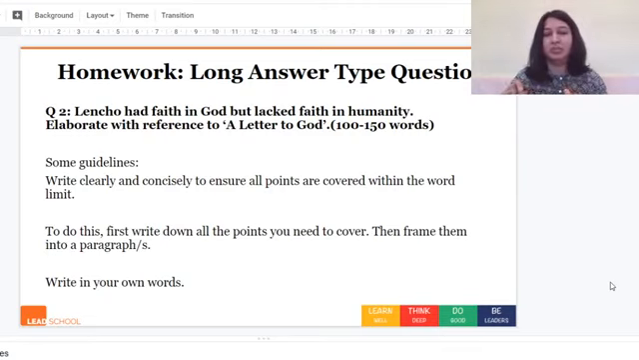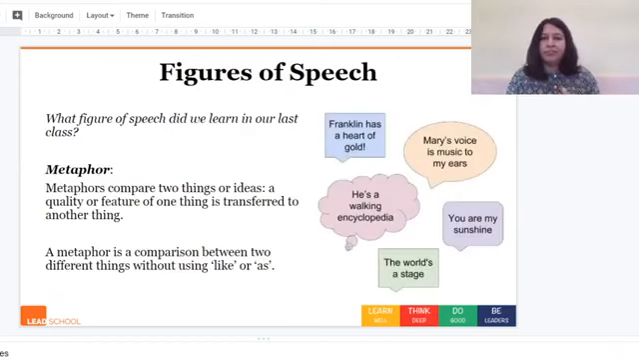So what remains to be covered is identifying and interpreting metaphors. Now I'm not going to go into detail for metaphors because you have done this before in your earlier English classes. It's just important for you to understand it in short so that you can take it forward in your homework. So let's look at what it is.